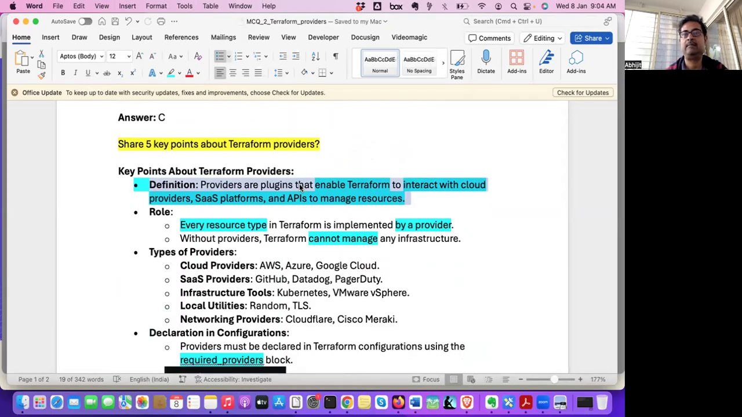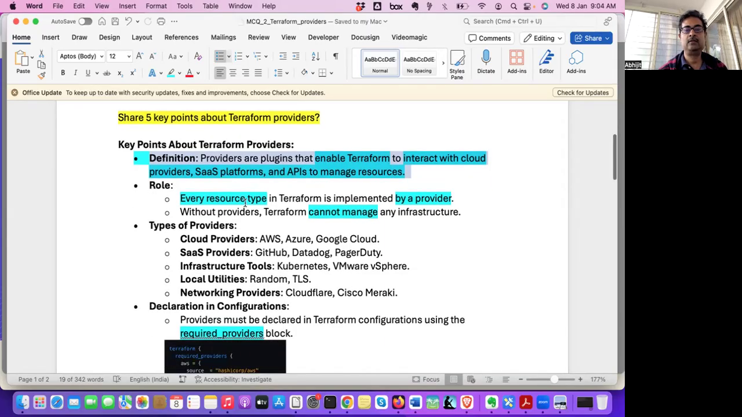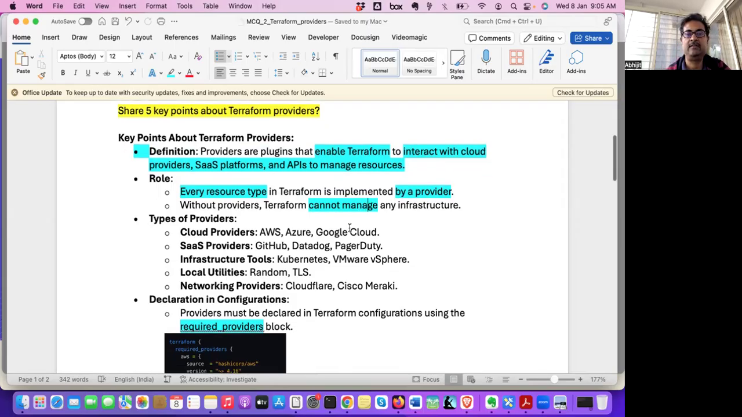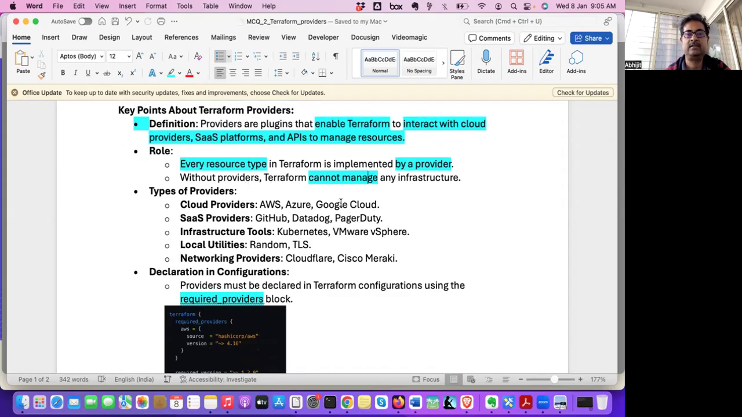They just need to write a plugin, and the plugin will enhance the core functionality. Terraform has some core functionality, and this plugin enhances the core functionality. So this plugin allows Terraform to interact with AWS, Azure, SaaS providers, and APIs to manage resources. What is the role? Every resource type in Terraform is implemented by a provider. So without a provider, we cannot manage any infrastructure.